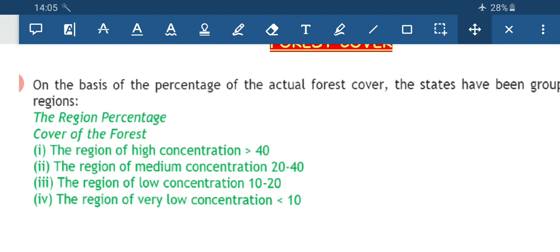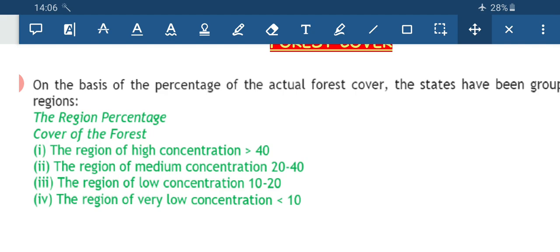Then the other states, excluding Tamil Nadu and Goa, the rest of the states come under this category, like Karnataka, Kerala, Andhra Pradesh, Telangana, Maharashtra. Next comes the region of low concentration, 10 to 20%, where Tamil Nadu and West Bengal come in this category.